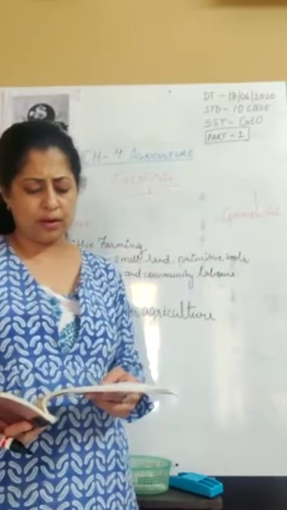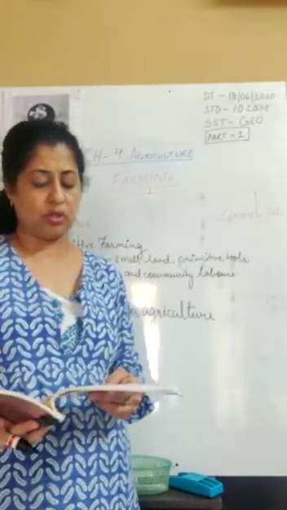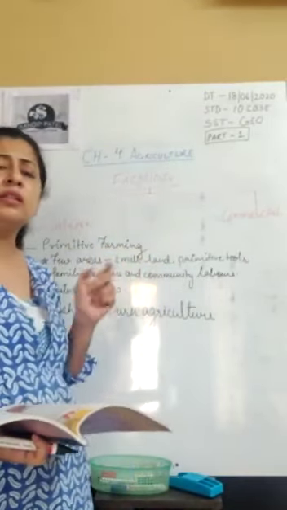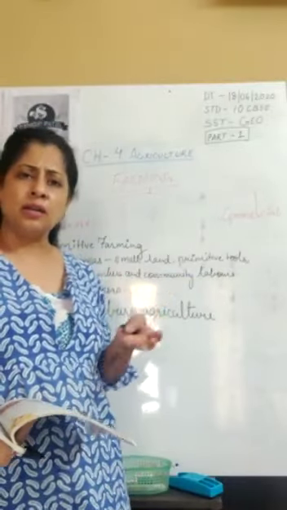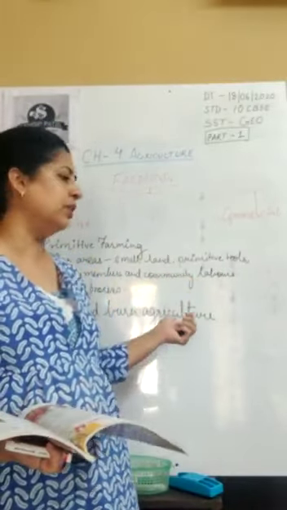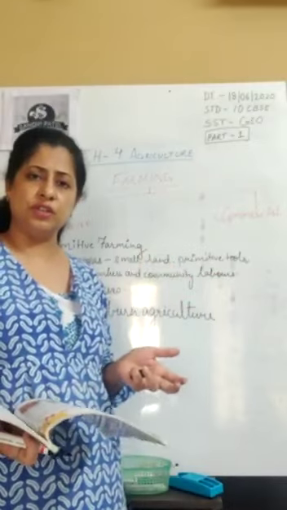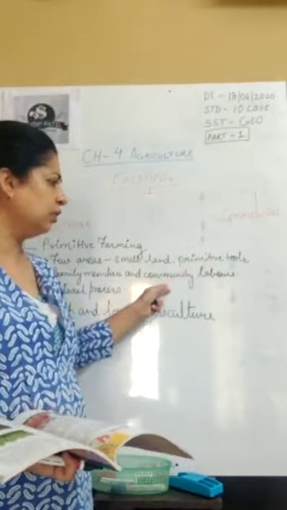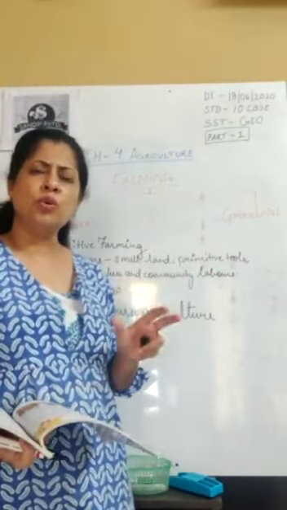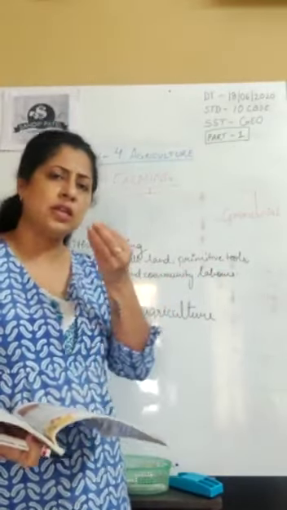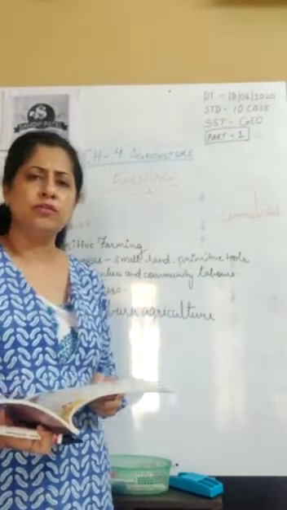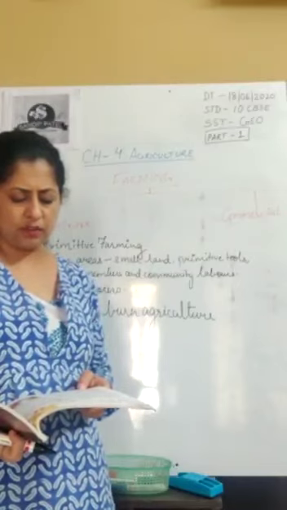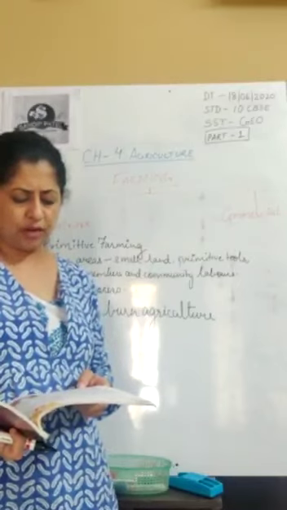Farmer clears a patch of land and produces cereals and other food crops to sustain their family. So the nomadic people usually follow this. वो क्या करते थे, जंगल में एक एरिया में जाते थे, काटा वहीं जला दिया, because these plants when they are burned, the ashes are used as a help in the fertility of the soil. They start the process of primitive agriculture over there. They grow the grains, the cereals and other items which can provide food to their families. When the soil fertility decreases, the farmers shift and clear a fresh patch of land for cultivation.